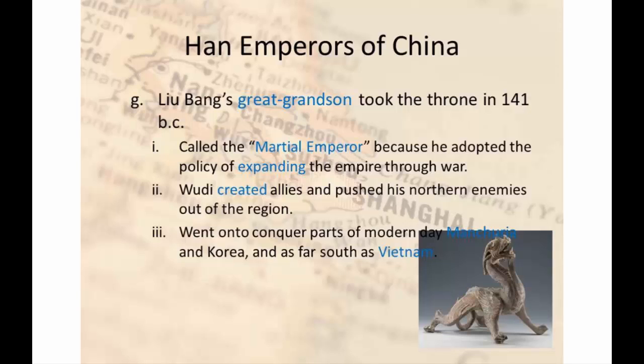Obviously, if the emperor had a harem of several wives and all these children, the empresses were always at odds with each other, trying to get the attention of the emperor. They want to be the first wife. They want the special privileges. They want their child to be the emperor. So a lot of times there was this infighting between all the women who were the wives of the emperor to get their child to be the future ruler.